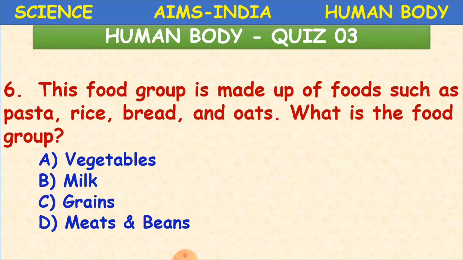From which do we make pasta, rice, bread, and oats? Yes, that is grains. Wheat comes under grains. Through wheat we make bread and pasta. Even oats, and rice is also a grain. So it belongs to the grains food group.